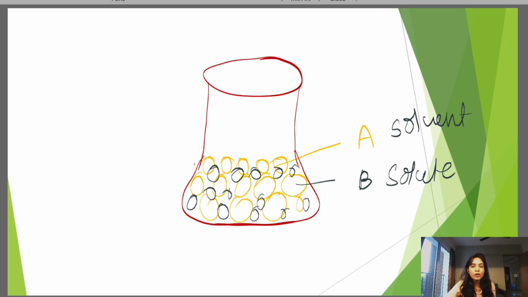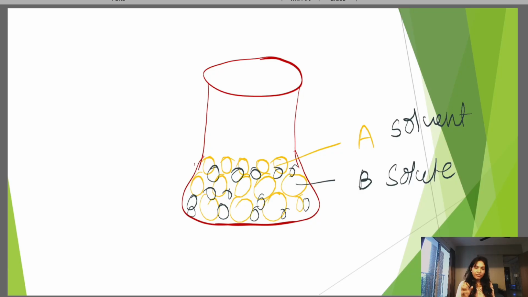That means a pure solvent has its particular vapor pressure. But after mixing, the vapor pressure changes. When we mix A and B together, the vapor pressure gets disturbed, and this type of vapor pressure is known as partial vapor pressure.